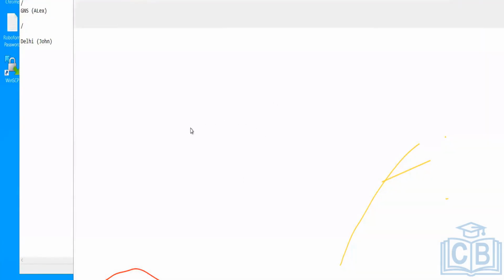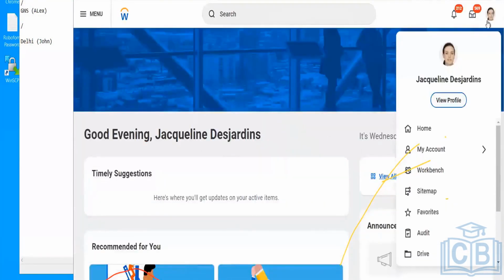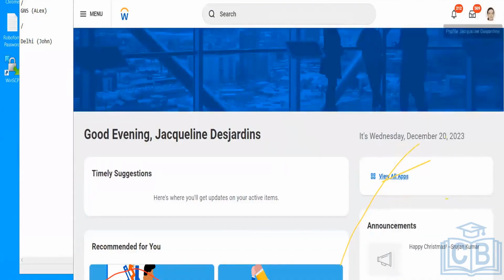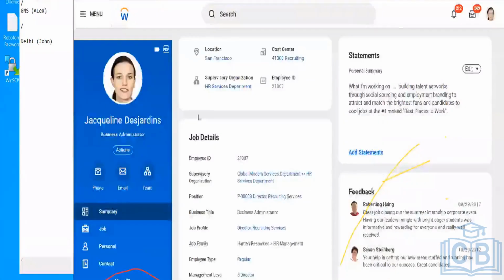So this is how it will look to an end user. Always remember, you are doing this at the back end because you have the implementer access. That's the reason why you are creating it. You have the access to create a supervisory organization.